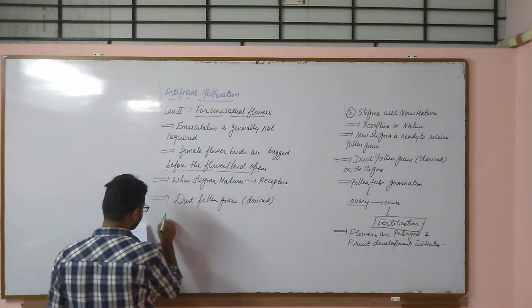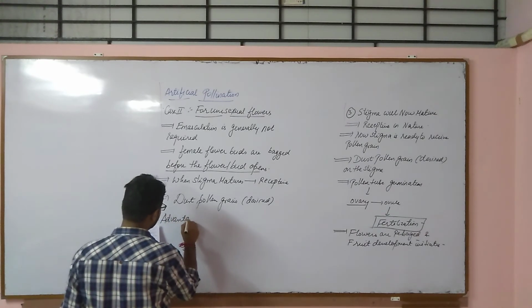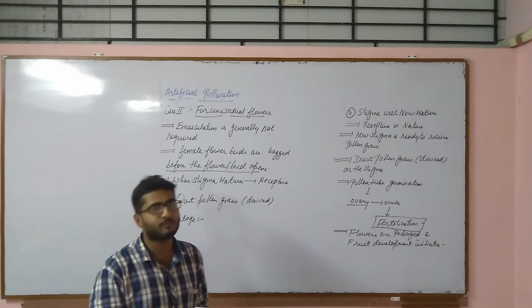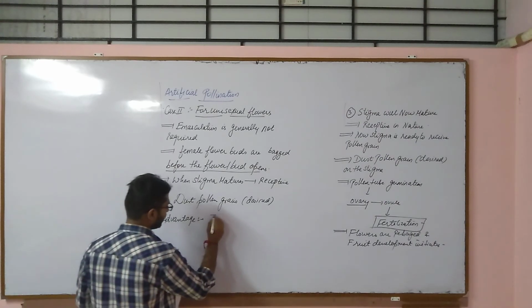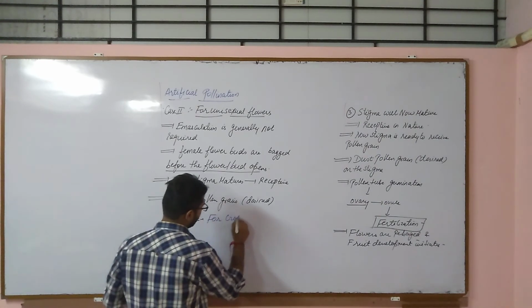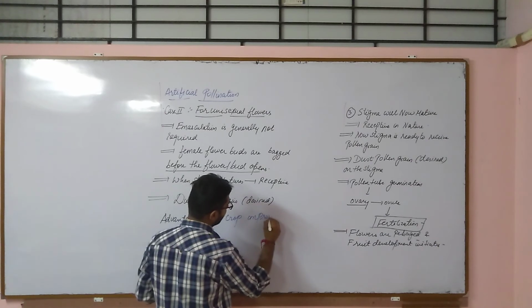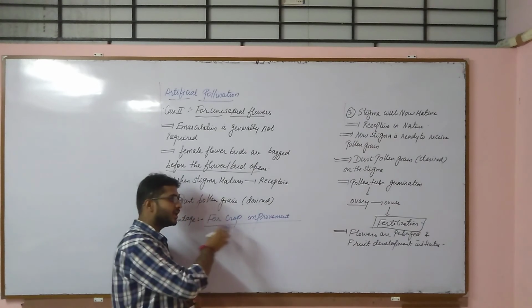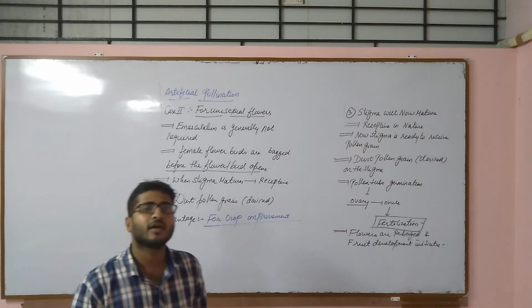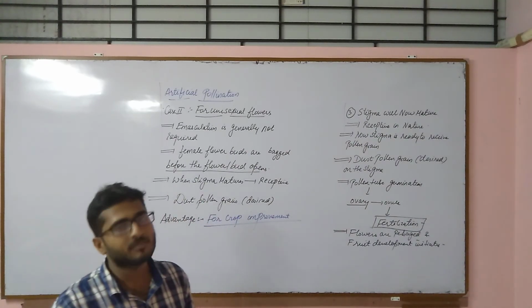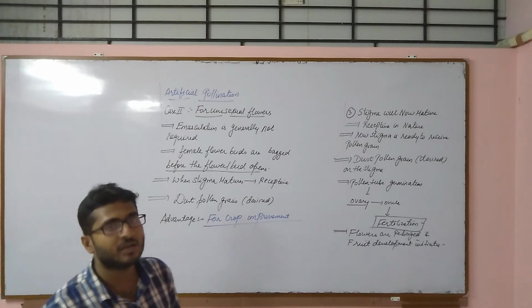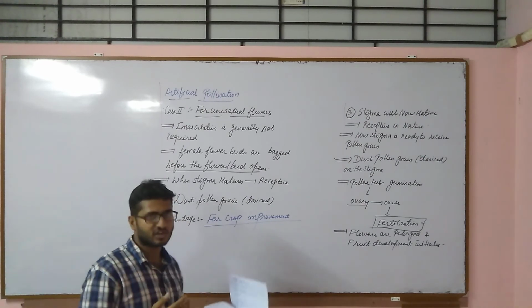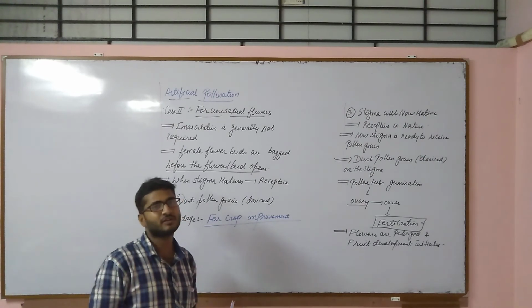So this is what the emasculation as well as bagging technique for artificial pollination, and the advantage of this, or you can say the usefulness is only one, that is it is used in crop improvement, right? What is the meaning of crop improvement? How we can improve the crop variety? By preventing stigma to receive unwanted pollen. Only the pollen that we want, the desirable pollen, should reach to the stigma, and then the fertilization events will start.